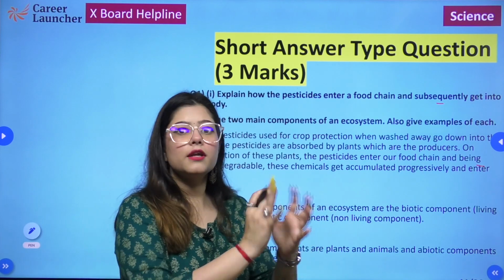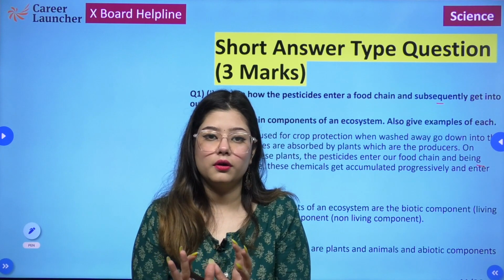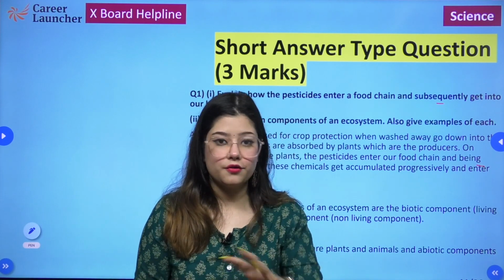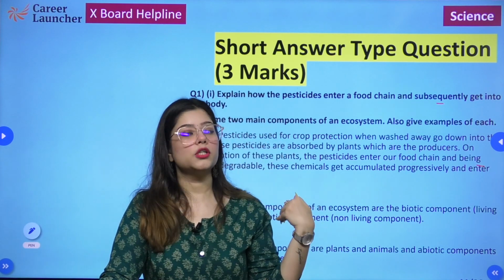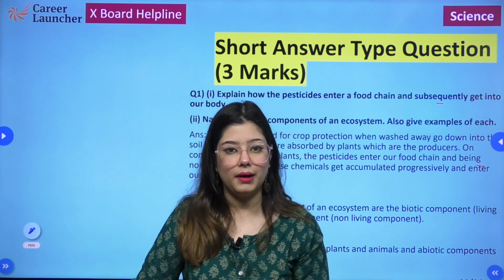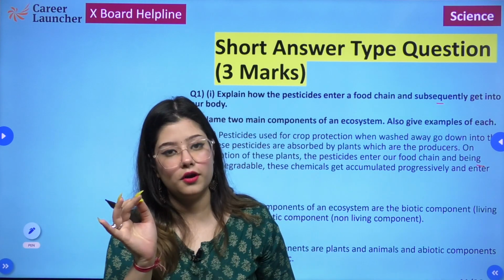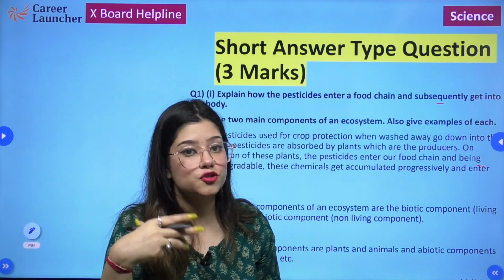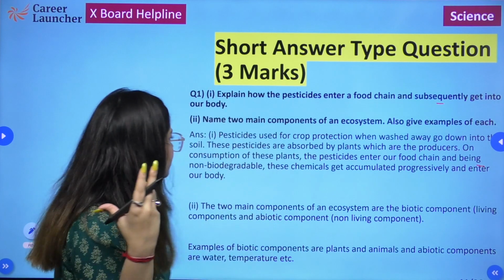Because plants, everyone is dependent on plants directly or indirectly, right? So now even if we wash the crops, or even if we wash the plants before consuming, but externally, okay, we can get rid of whatever extra pesticide is attached to it, but through the soil, via the roots, the pesticides has entered inside the plant as well. So we will never be able to get rid of these pesticides 100%, right? So that is the problem, and that is how pesticides actually enter through the food chain, they enter into the body of an organism.